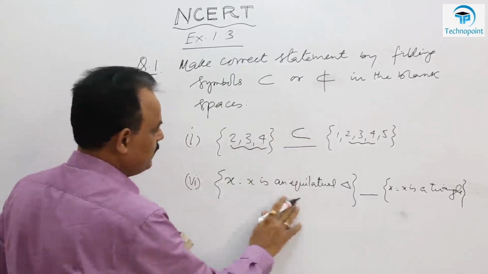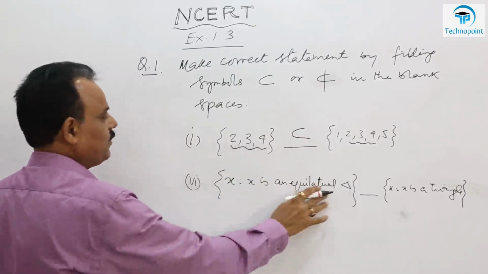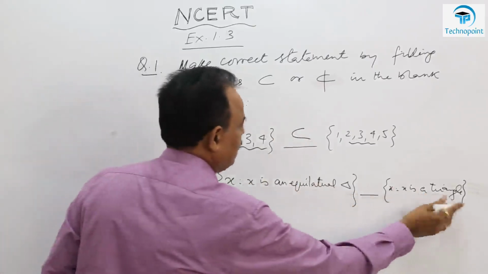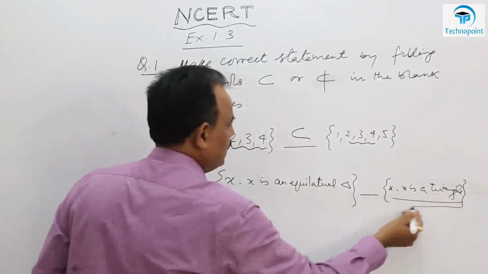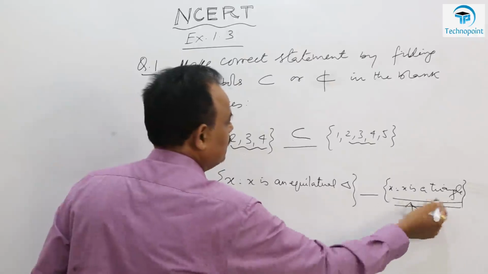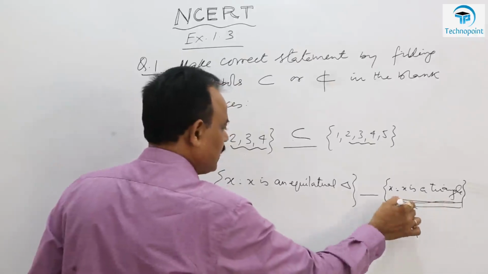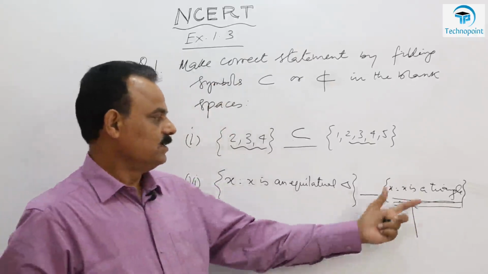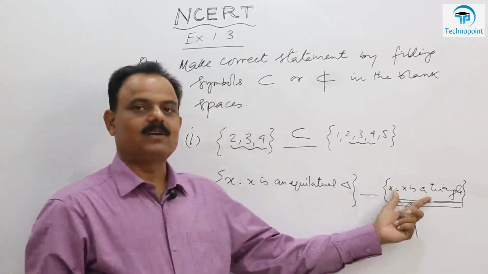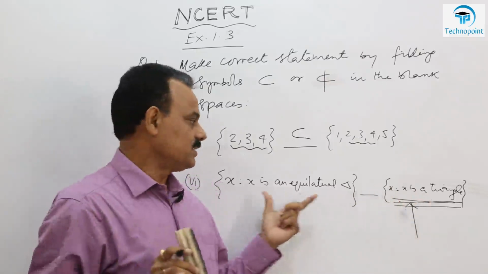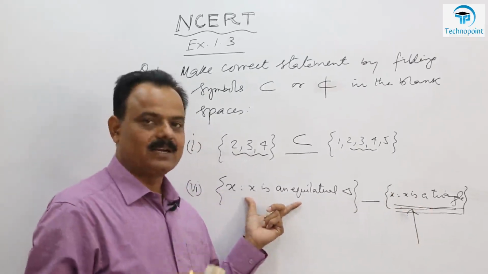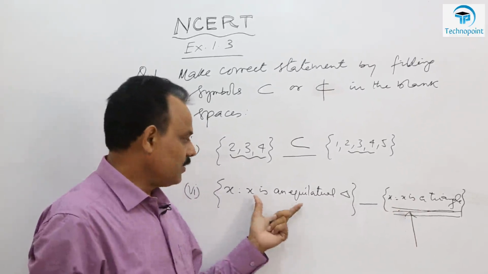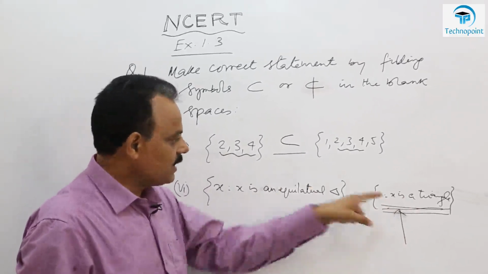But in this case, x is an equilateral triangle and x is a triangle. A triangle, this is the set of triangles. So this triangle may contain equilateral triangle, right angle triangle, scalene or isosceles triangle. So this set contains all kinds of triangle, but this is only the set of equilateral triangles. So obviously this set of equilateral triangles lies in this.